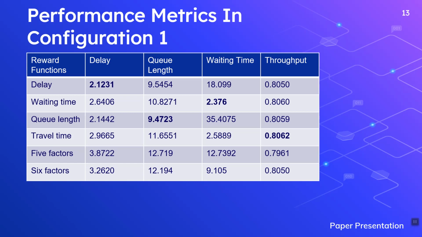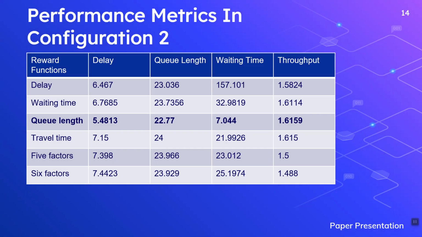The reward function designed with delay performed best for the delay, the reward function designed with queue length performed best for queue length, and the same for the waiting time. And the reward function with travel time performed best for throughput. So here we can conclude that in configuration 1, none of the reward functions performed better than all the others.